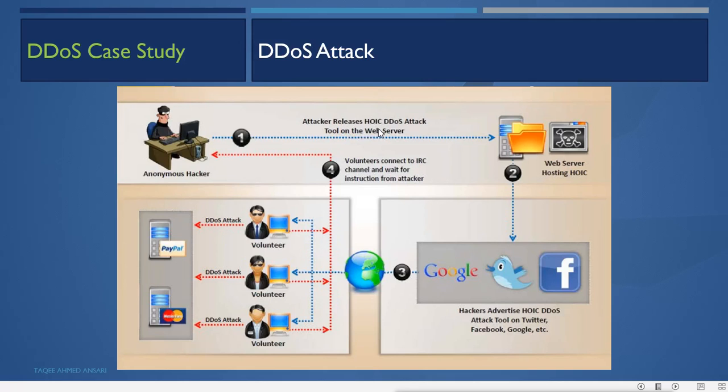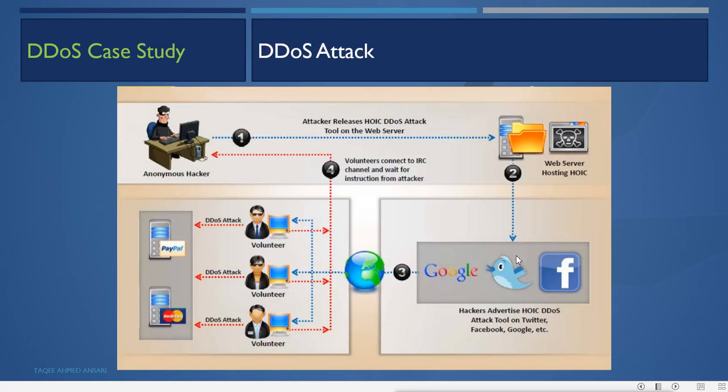They host this tool on web servers, and then hackers advertise this DDoS attack tool on Twitter, Facebook and Google, etc. They set up a campaign on Google, Twitter and Facebook, saying that we have to take down these servers because we are not happy with the policies of these companies.